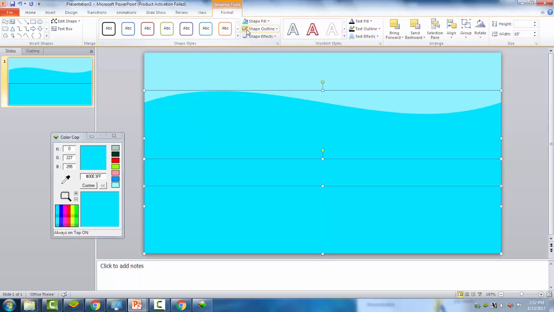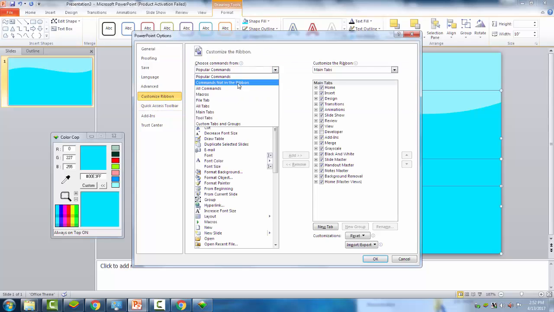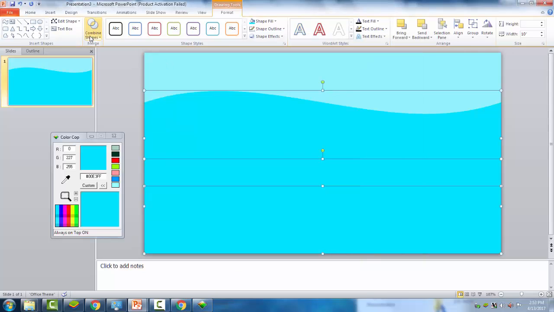Then select the two and make them the same format. Then combine shapes, then union. Then we've made the wave part.